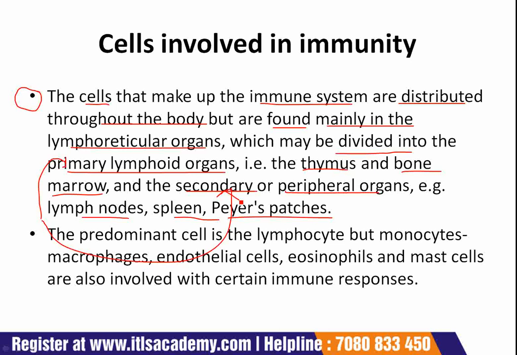We can say that a large number of cells are involved in the immune response and all are derived from the multipotential stem cells of the bone marrow.